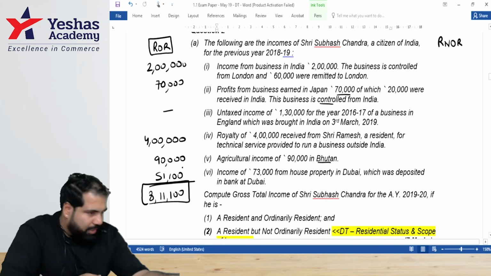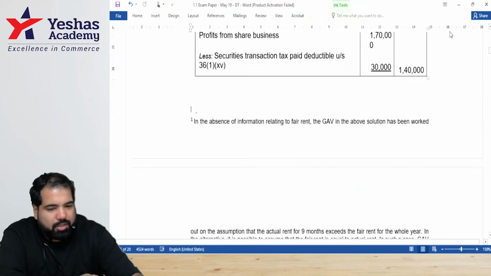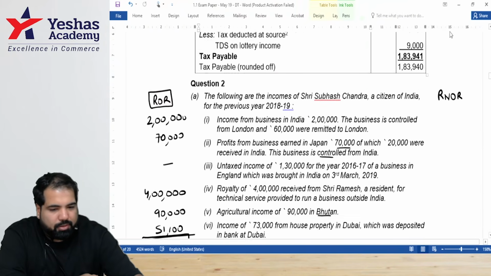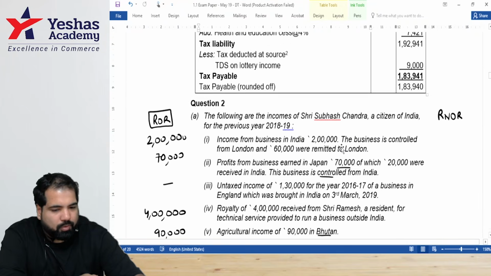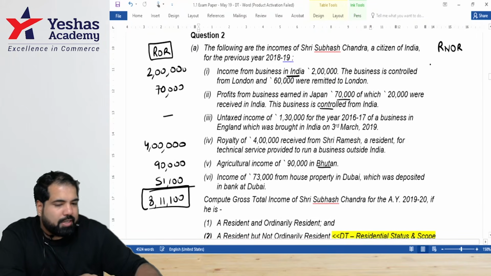Yes, we go to this side, we ask you for RNOR, which are the incomes taxable, and you have to give me the reason why they're taxable. Yes, 1 minute. The first one. So the whole 2 lakhs. The whole, because it's in which country, guys? India. Keep looking at the India connection. Or the next one.